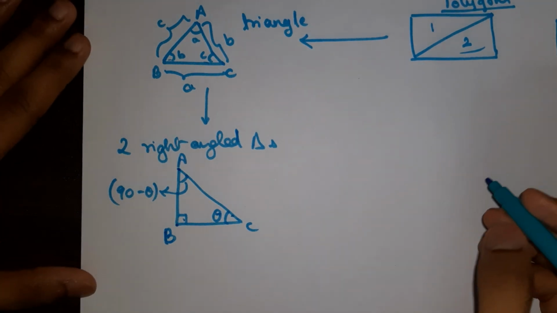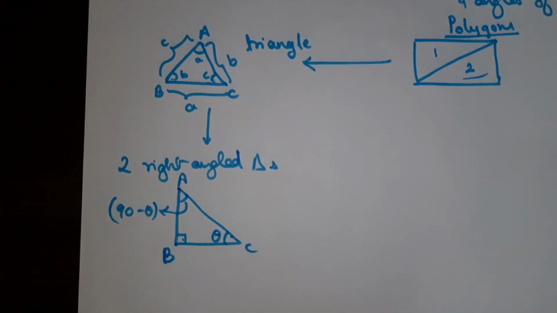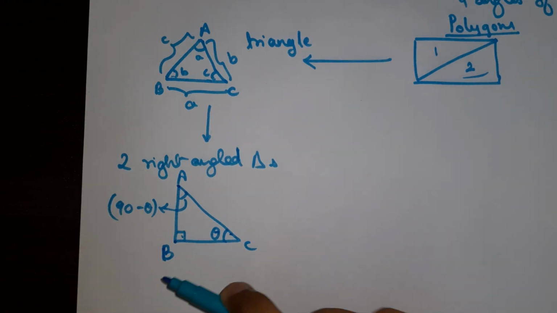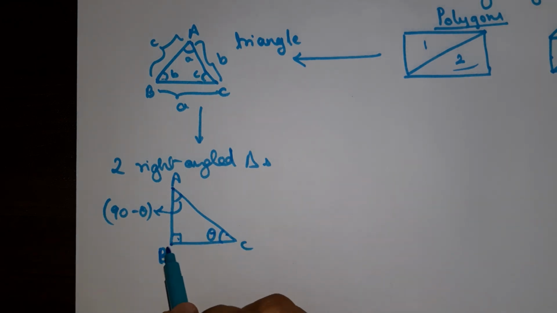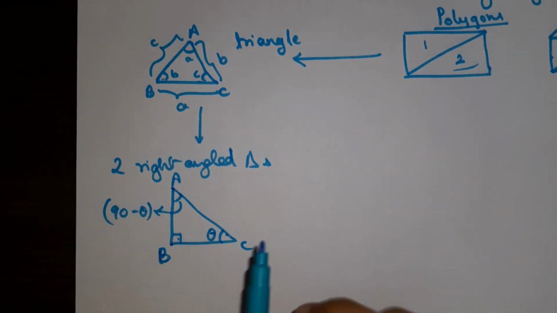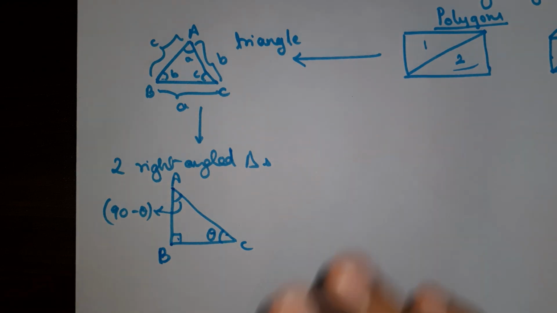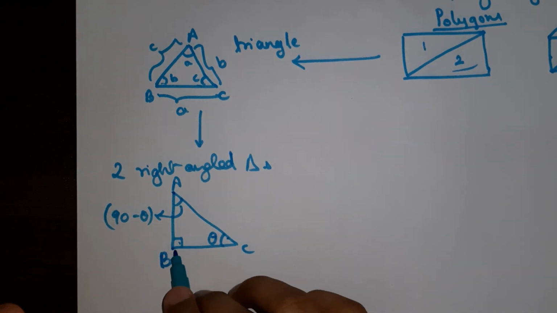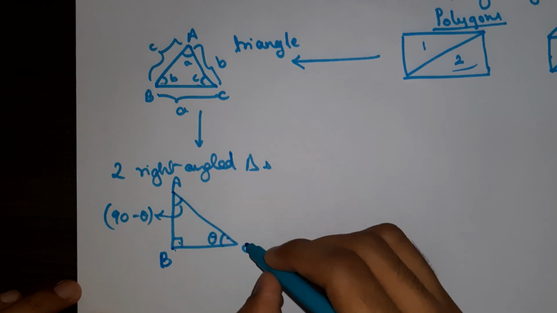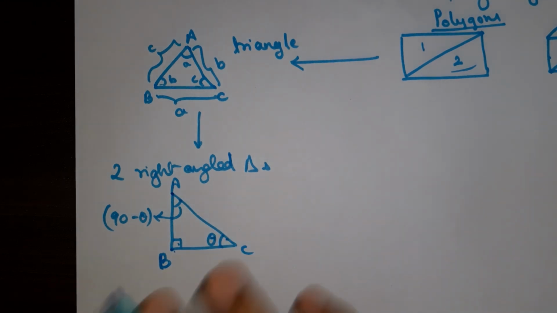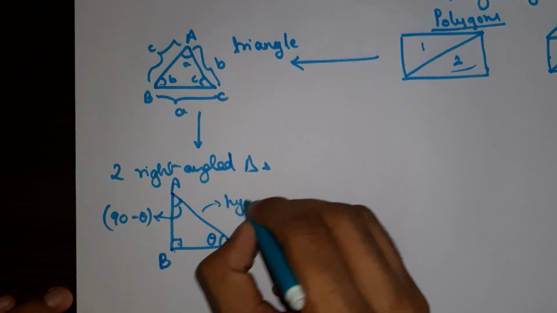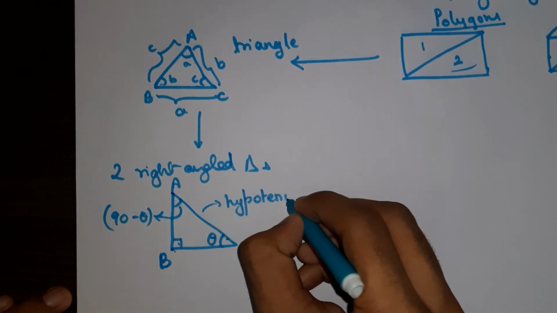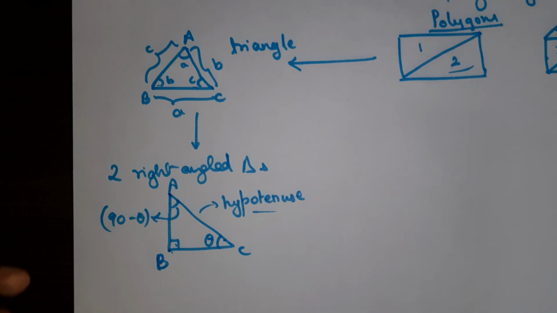The side opposite to the largest angle, which in all right angle triangles is 90 degrees, is the AC side, which is the largest side of the triangle, and it is named the hypotenuse, right? Obviously you know this basic stuff.